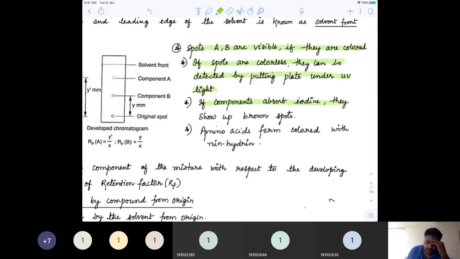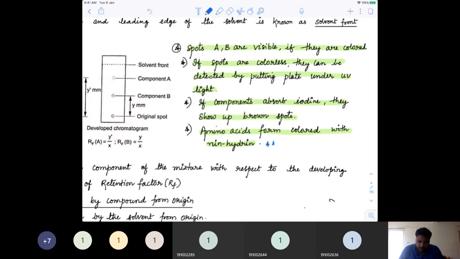In case the compound is not visible properly, we can also use iodine, which shows brown spots as we spray iodine onto the TLC chromatograph. Similarly, for amino acids, which are usually not colored, we spray some amount of ninhydrin.